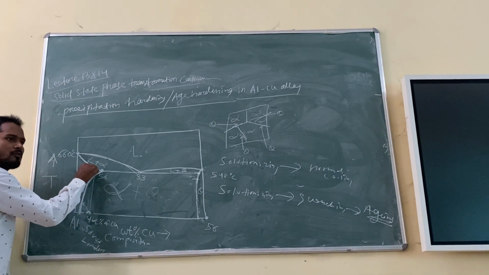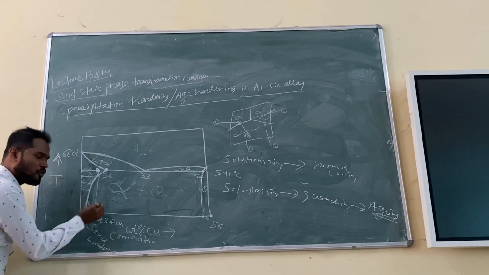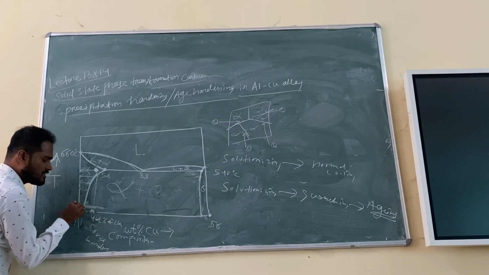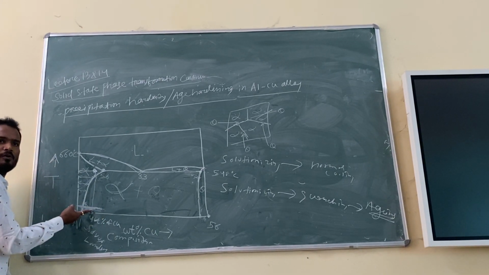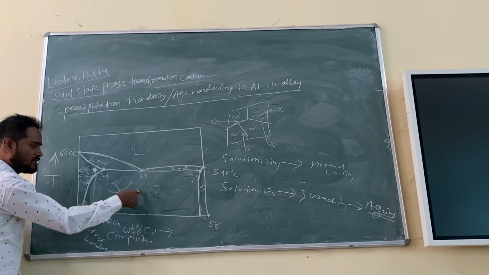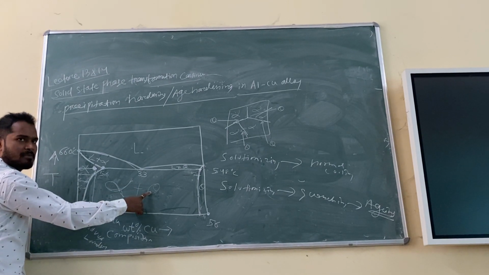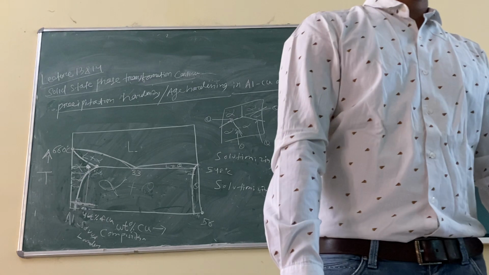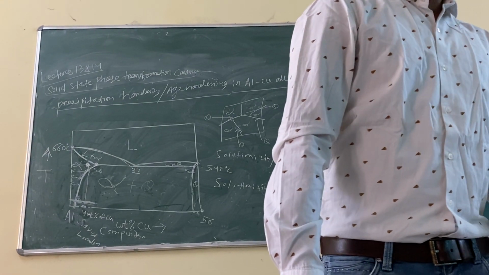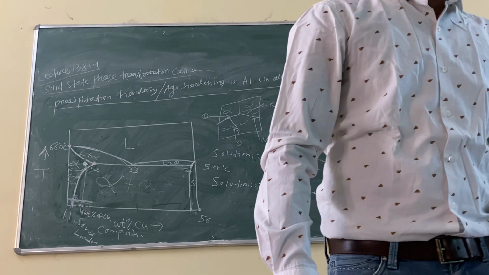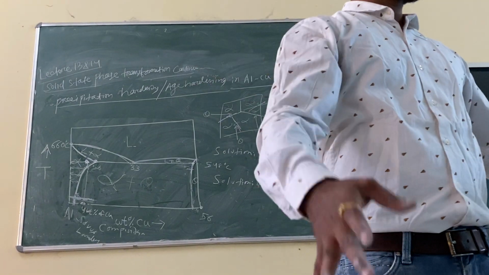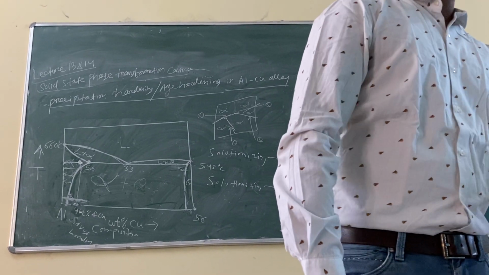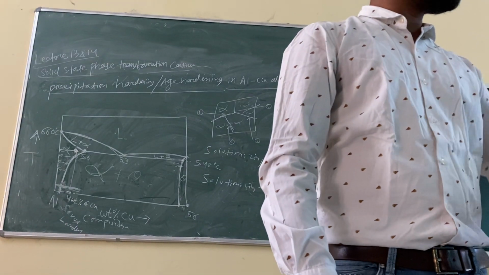But if you solutionize it, then quench it, and then heat it to only this much temperature, you hold the alloy at this temperature. This is the aging temperature, for example. What will happen? The temperature is very low, but precipitation will still happen because in this region theta is also stable. But that precipitate will be of small size. So will that give you more advantage or limitation? If you have smaller precipitates, that will give you more advantages. Because lots of small precipitates means a lot of precipitates will be there. Big precipitate means few precipitates will be there, right? Your volume fraction is the same. The Al2Cu volume fraction will be the same.